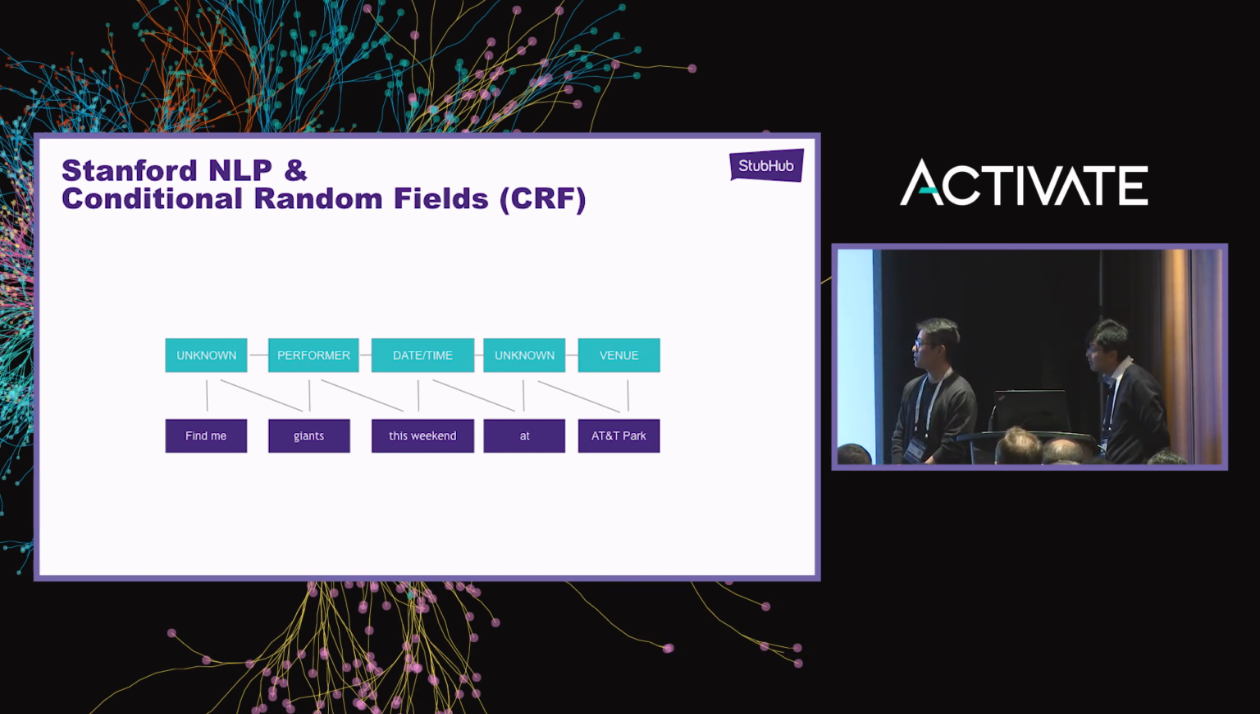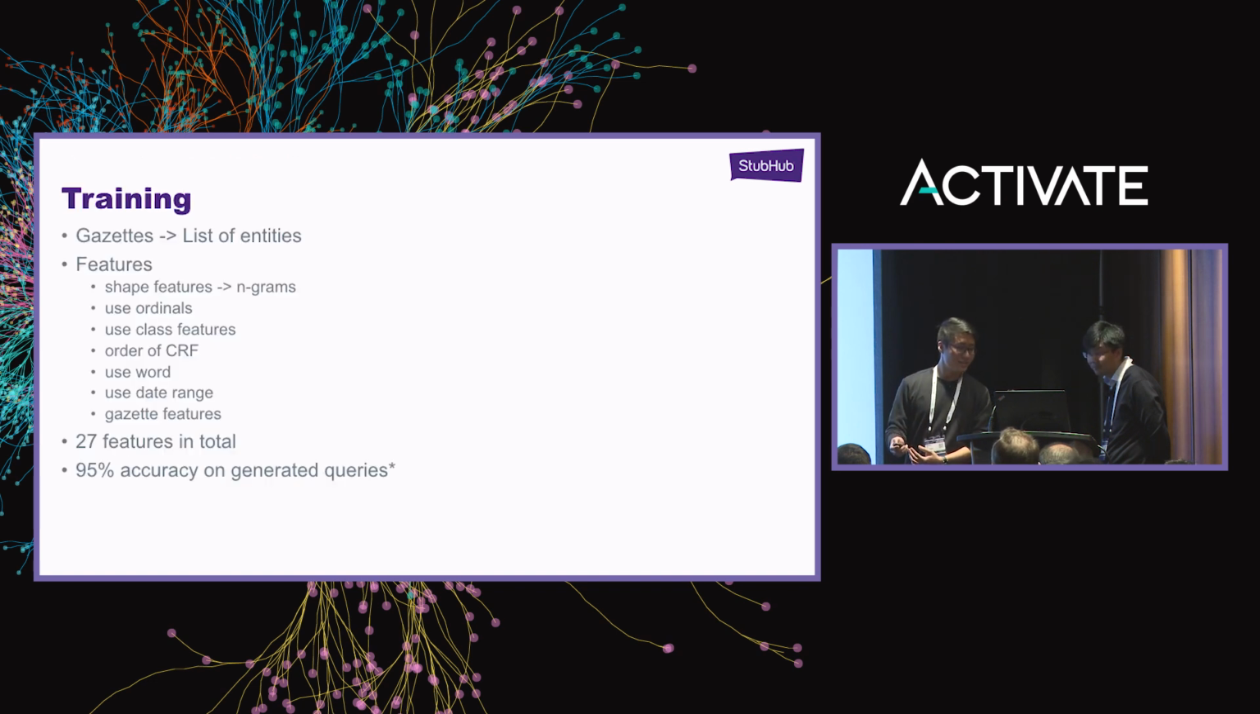But essentially, the upside of the CRF model is that you can look at the tags from the previous tokens and then use that to inform your tags for the current tokens. So if I see unknown for "find me," then I can say with higher confidence that Giants is a performer or something along those lines. Okay, I guess it's showing on that one.